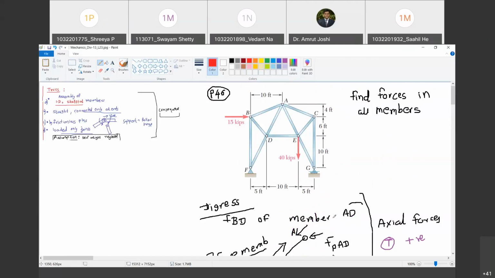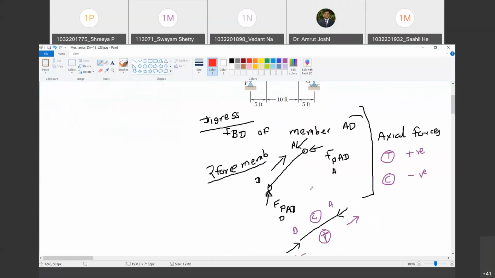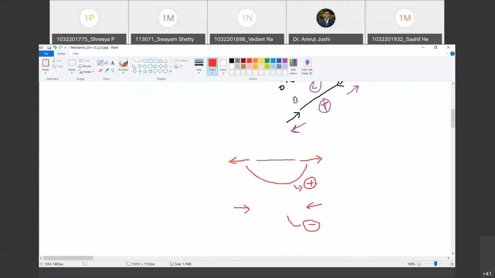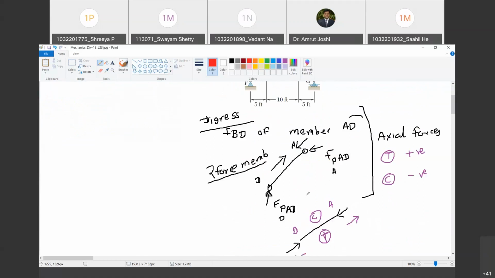So in solving trusses, two types of sign convention will keep running. Which ones? The first type of sign convention is the usual: upward force positive and towards right positive. This is the one we always use. When will this sign convention apply? When we are applying equations of equilibrium. Are you with me? Yes, sir. But when we are interpreting the nature of force in a particular member, at that time, the sign convention will be this, assigned to the pair of equal and opposite forces. Are you with me? Yes, sir. Great. Now one more thing,